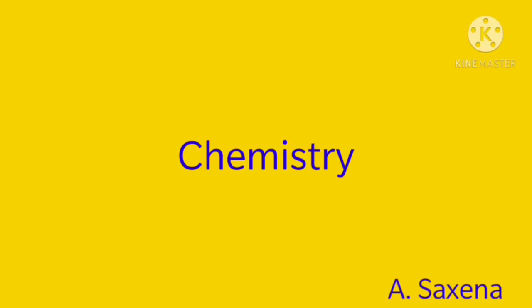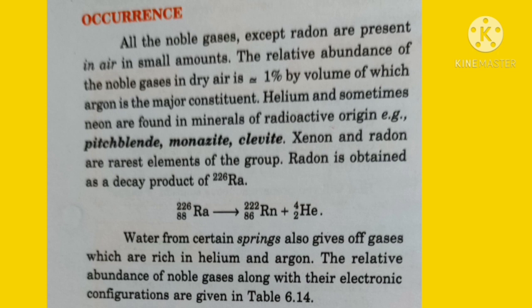Good morning, children. Today we will study the group 18 elements, which are called noble gases. The elements helium, neon, argon, krypton, xenon and radon are grouped together in group 18 of the periodic table. All these are gaseous under ordinary conditions of temperature and pressure. The last member of the group, radon, is obtained from radioactive disintegration.